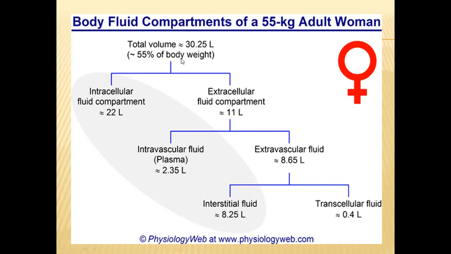Of these 30.25 liters, 22 liters will be intracellular or cytoplasm fluid, and the remaining around 11 liters would be extracellular fluid compartment. Of these, 2.35 liters makes plasma, 8.65 liters makes extravascular fluid. Of these 8.65 liters, 8.25 liters will be interstitial fluid, and the transcellular fluid will be around 0.4 liters.